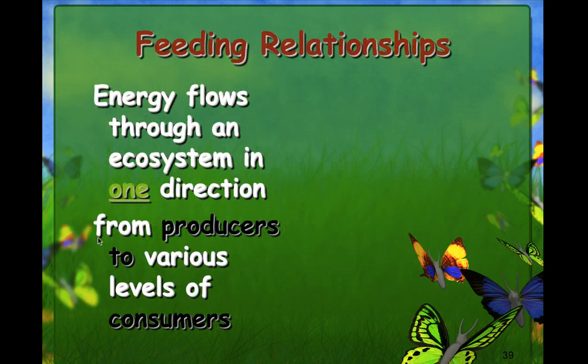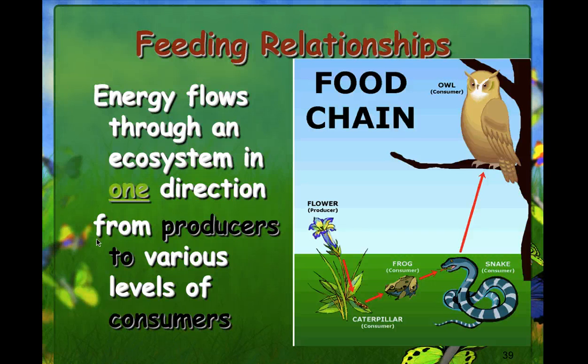So let's talk about our feeding relationships. Energy flows through an ecosystem in one direction, from producer to various levels of consumers. Here we have our flower, which is our producer. It produces its own food from the sunlight. Producer is eaten by the caterpillar. This is our first consumer, which is an herbivore. The caterpillar is then eaten by the frog, which is a carnivore. The frog is then eaten by the snake, which is also a carnivore. And the snake is then eaten by our owl, which is also our top level carnivore. So the caterpillar, the frog, the snake, and the owl are our consumers, and our flower is our producer.